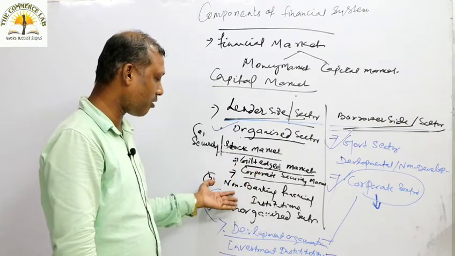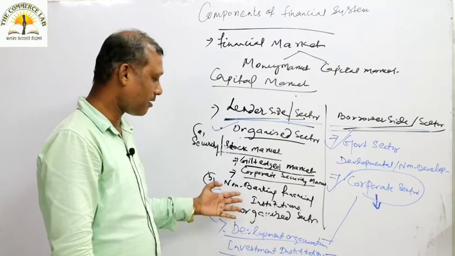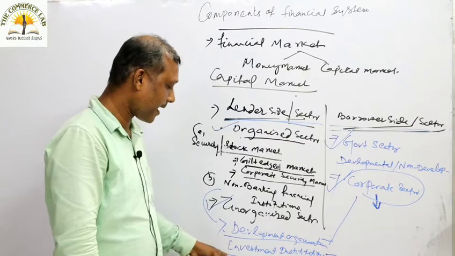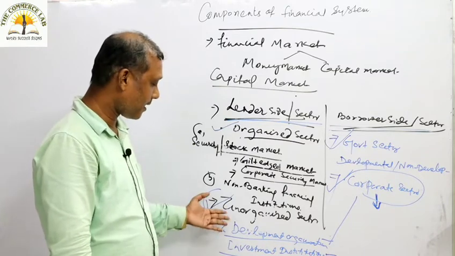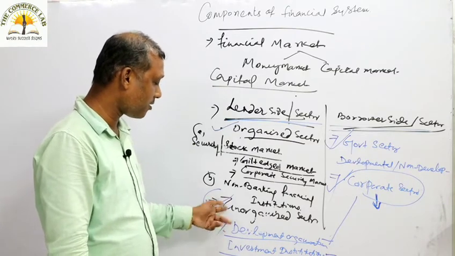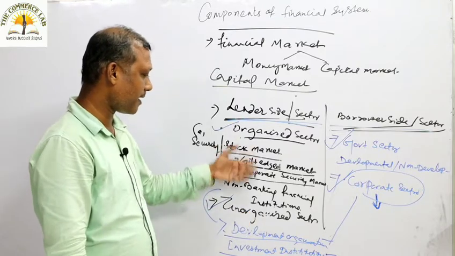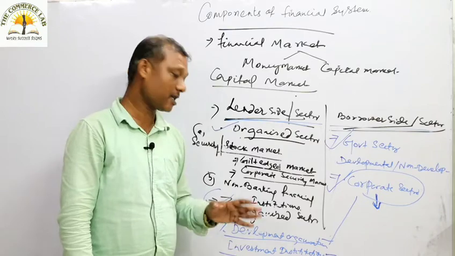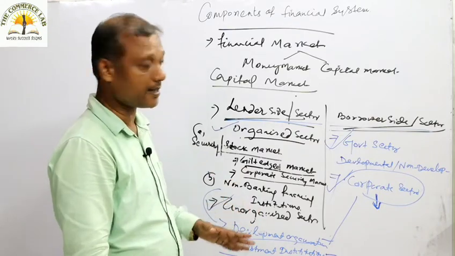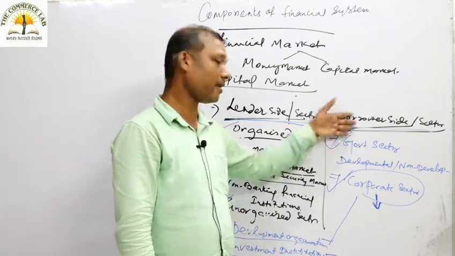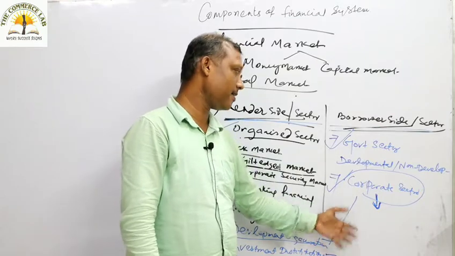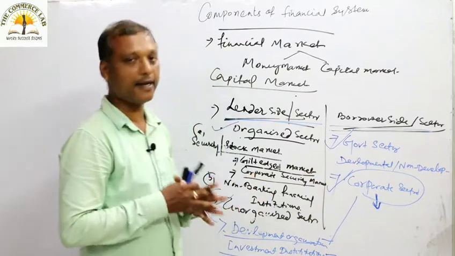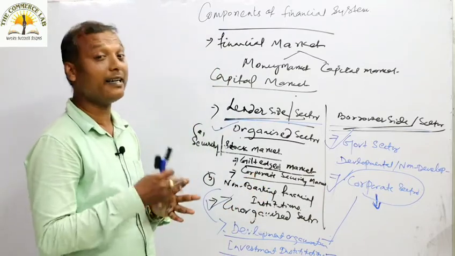Second, we discussed non-banking financial institutions, under which we discussed developmental organizations and investment institutions. In the last part, we discussed the unorganized sector. We classified that the unorganized sector includes private indigenous banks, chit funds, and money lenders on the lender side. On the borrower side, as usual, we discussed that the government sector and the corporate sector play a key role on the demand side.